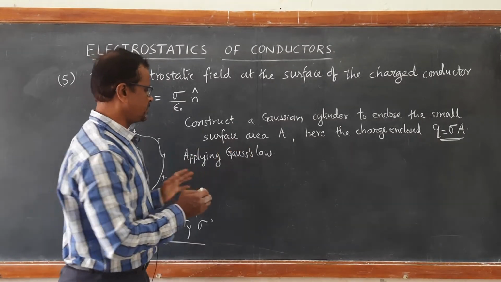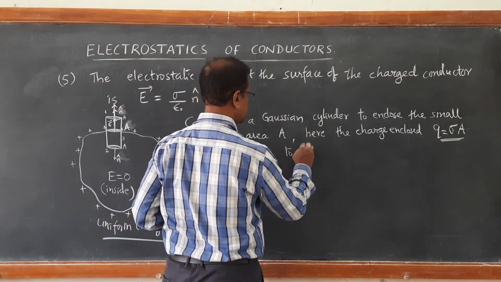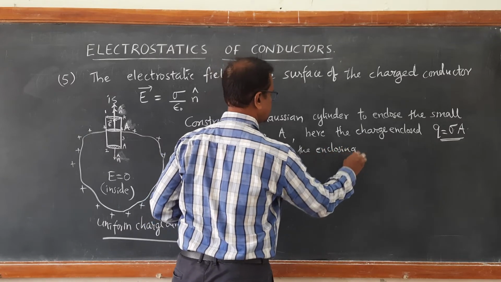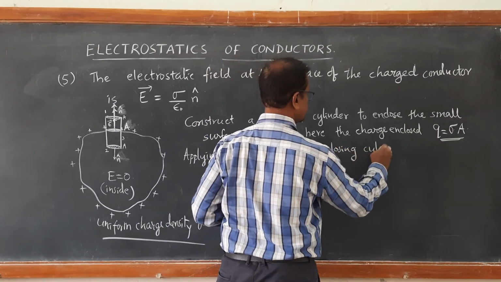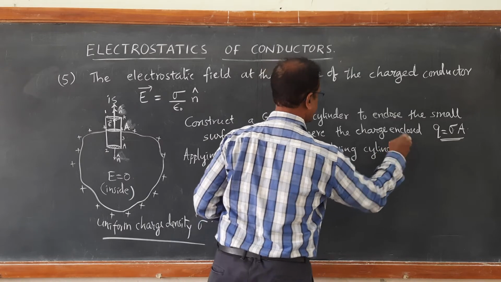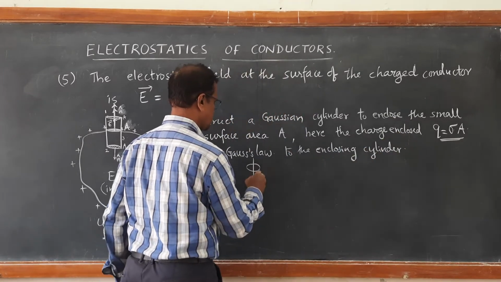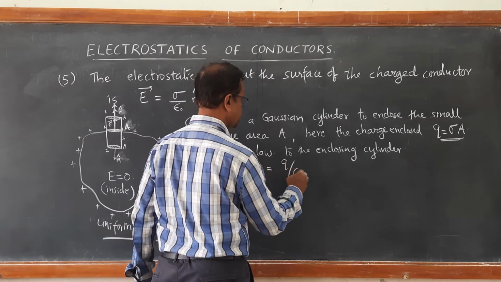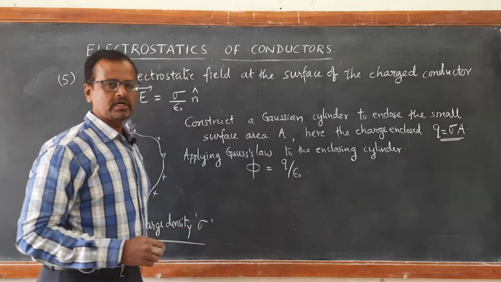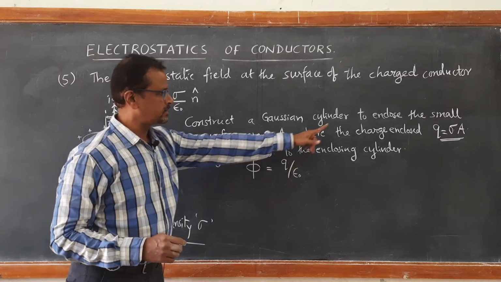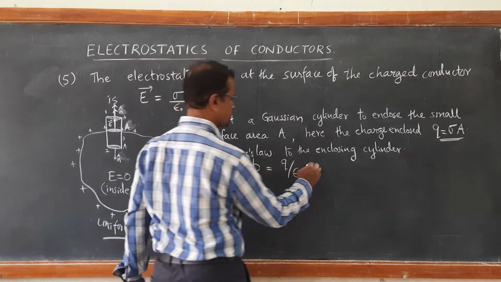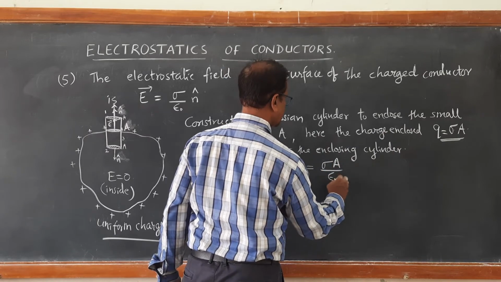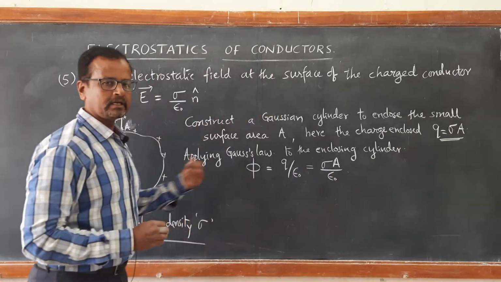Applying Gauss law to the enclosing surface, the enclosing cylinder, we write total outward flux is equal to 1 by epsilon naught times the charge enclosed. The charge enclosed here is sigma A, so the flux is sigma A upon epsilon naught. Now let us calculate the left hand side.